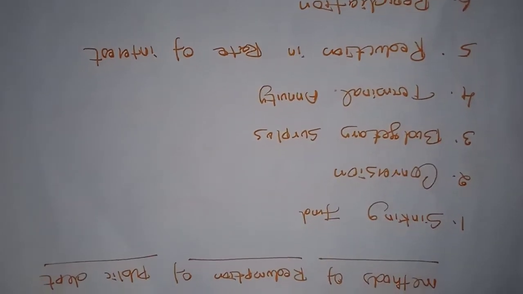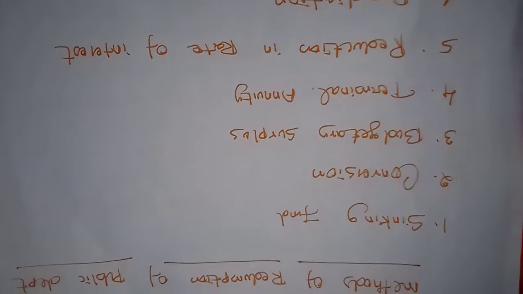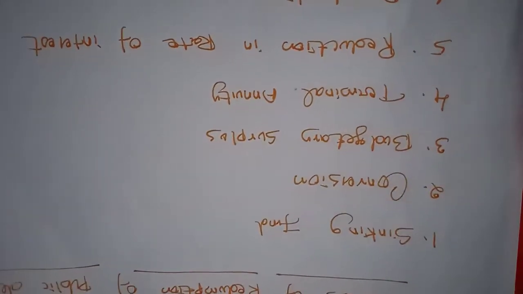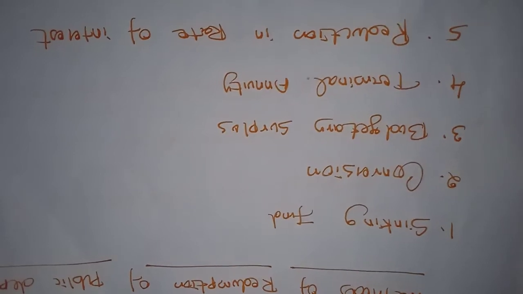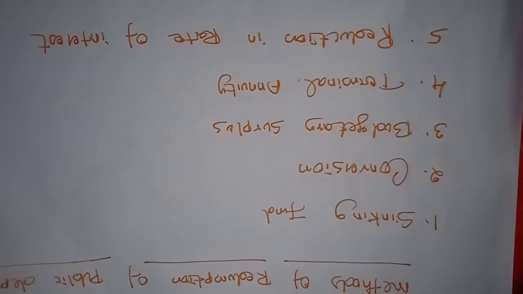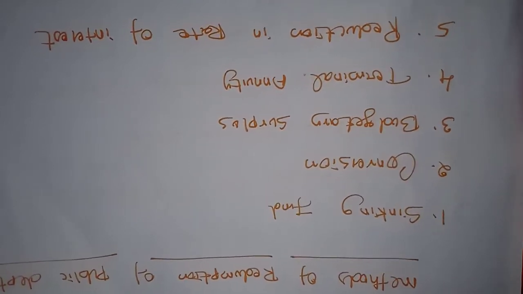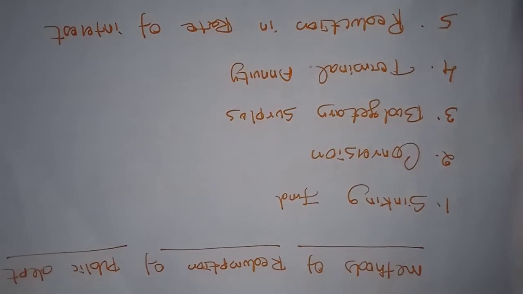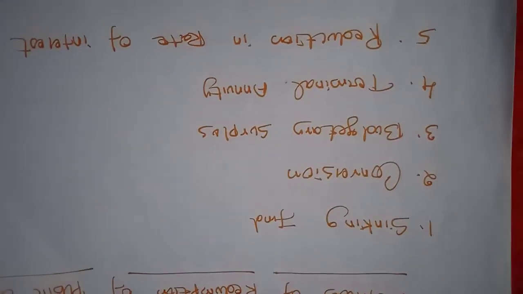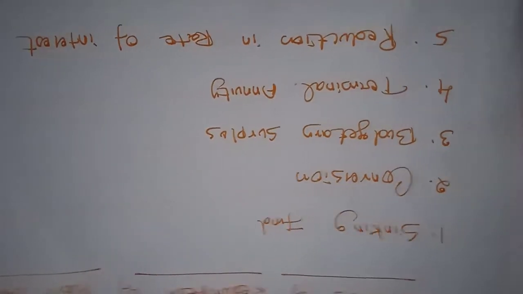Some methods are there for recovering the government's public debt. What the methods are, we can come to know under the headings. First one is sinking fund. Under the sinking fund method, the government establishes a separate fund known as a sinking fund. The government credits a fixed amount of money to this fund every year. It is like personal savings.